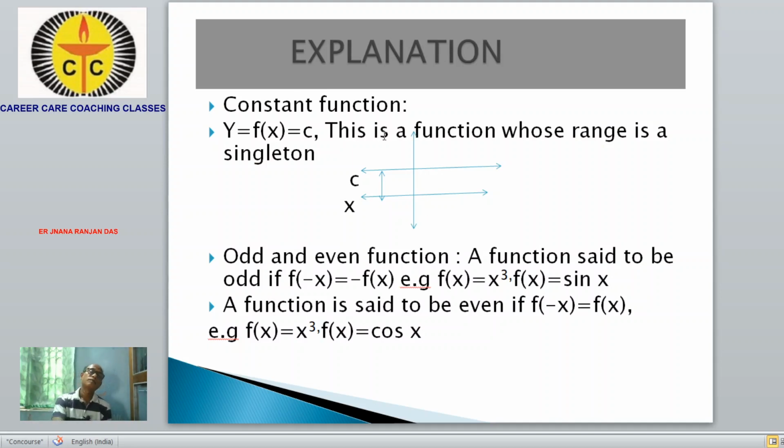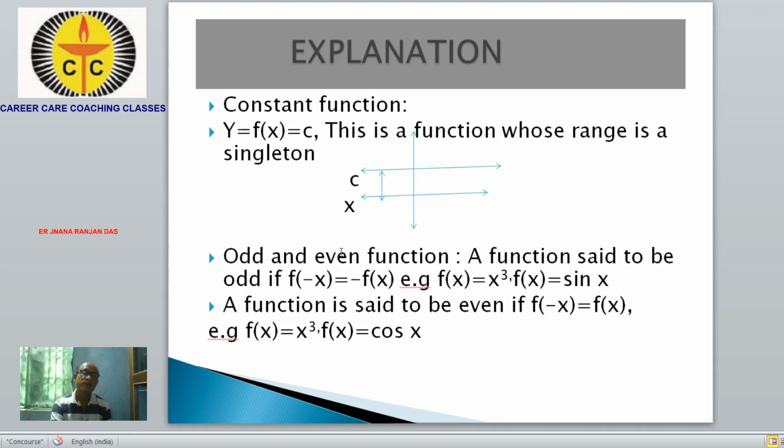Another type of function is the constant function, where the value of the function is independent of x, that is, it does not depend upon the value of x. It is always constant. So if y is equal to f of x is equal to c, where c is a constant belonging to R, then the graph of the function is parallel to the x-axis, independent of the values of x.